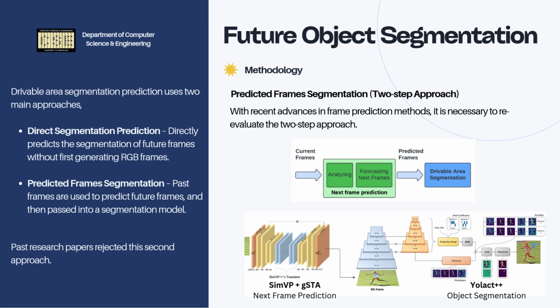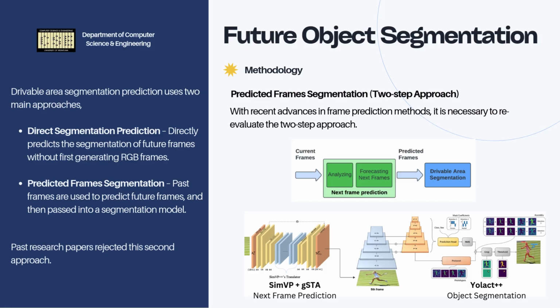Autonomous vehicles need accurate drivable area prediction to avoid collisions. We compared 2 key approaches: predicting future frames for later segmentation, and directly predicting future segmentations. Our method combines both strengths using a 2-step approach.